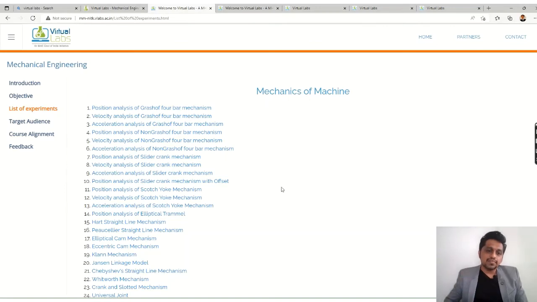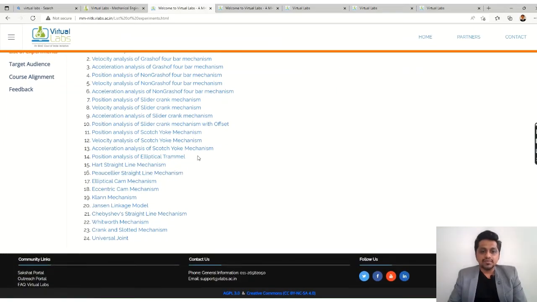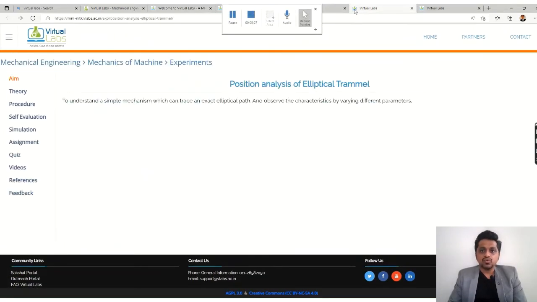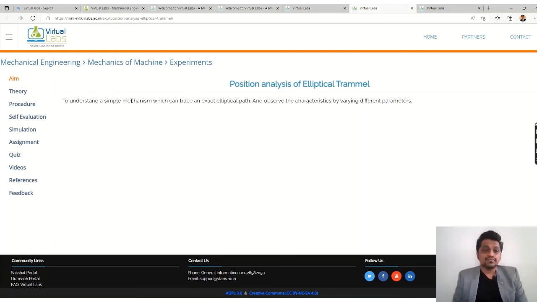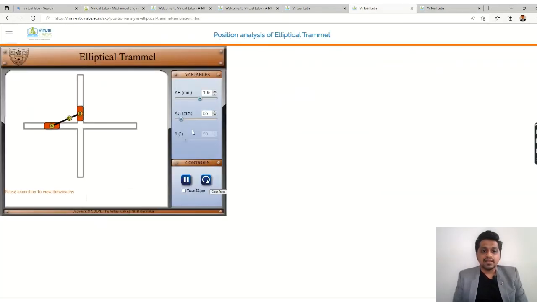So let's take another example. Let's take a different mechanism and we can check with that. So let's take the position analysis of the elliptical triangle. So let's go to the simulation again, and here we have the elliptical triangle. So the things which we are reading in the theory, you can actually cross verify those things, right? And this is the beauty of an online platform, right?